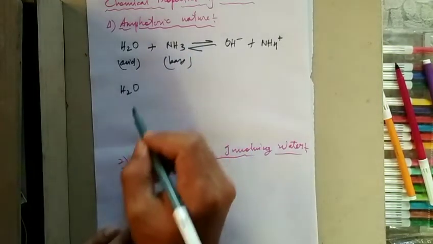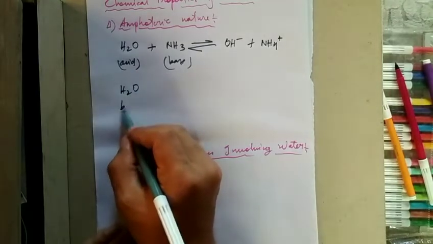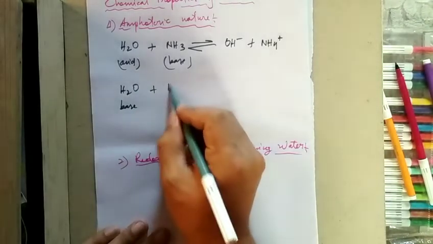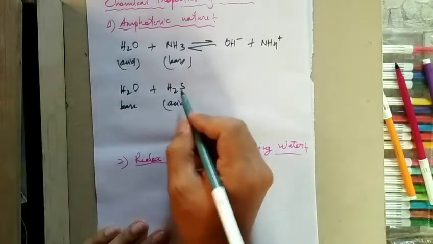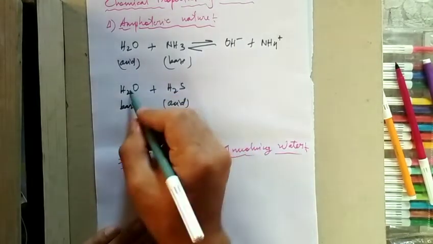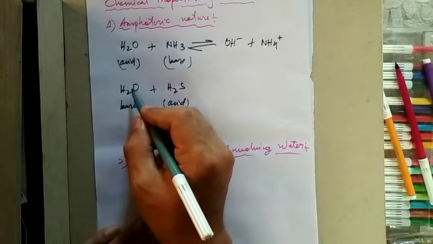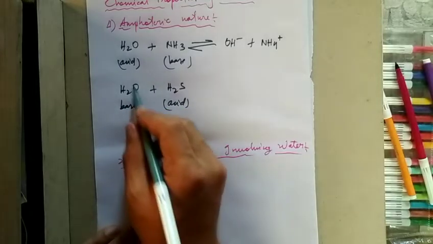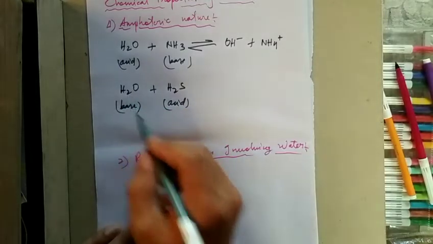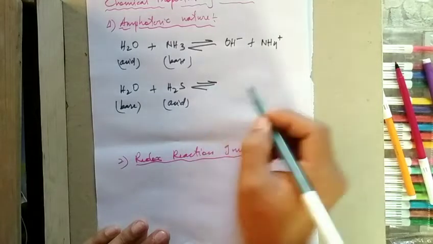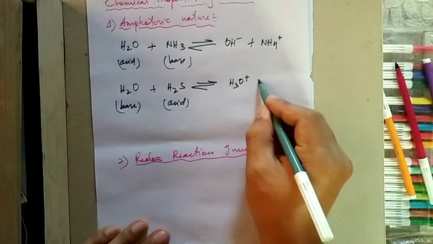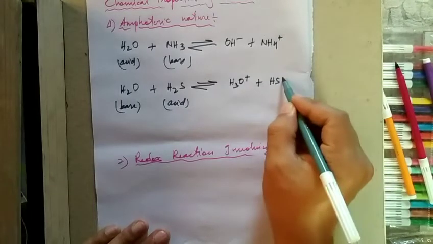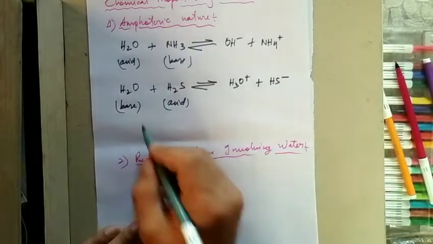Let's see another example in which water can act as a base, with H2S. This hydrogen sulfide can donate a proton to the water molecule. In that way this water molecule acts as a base. So this will become H3O plus, and this becomes HS minus.